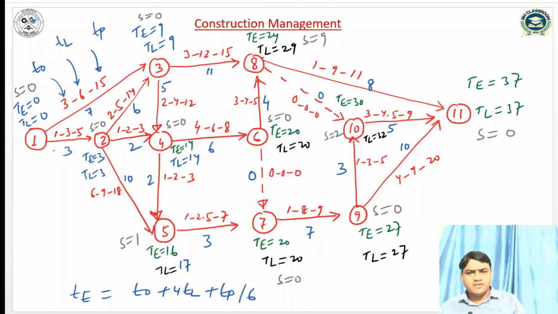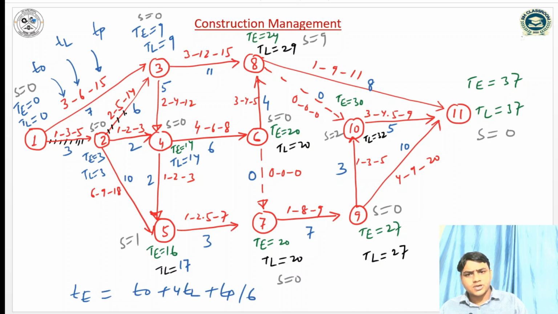So mark the events whose slack is 0. Mark that event. This event has slack 0, so this is a critical event. And after that 2, so I am crossing the path connected by critical events 1 and 2, that is the critical path. Similarly 2 to 3, this event has slack 0, and this event also has slack 0.